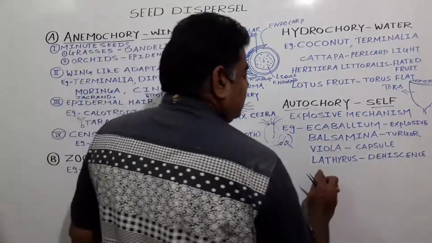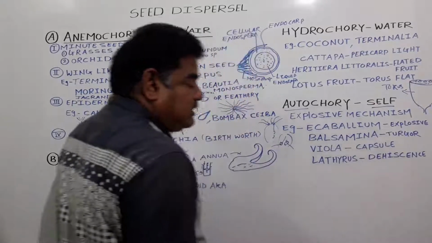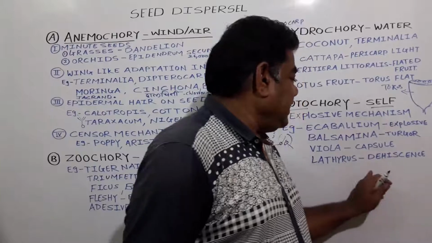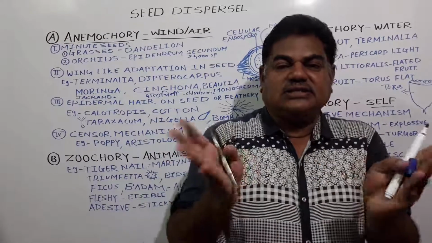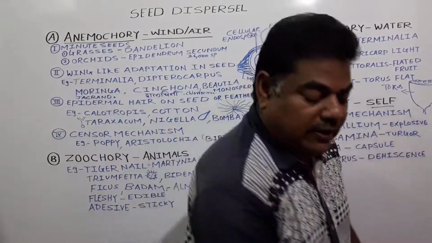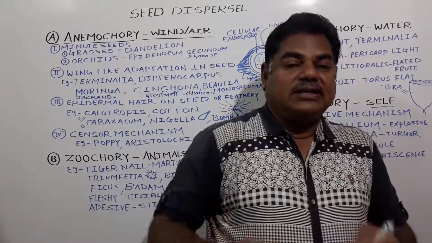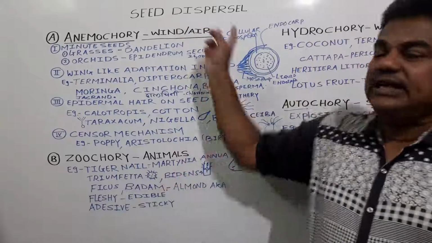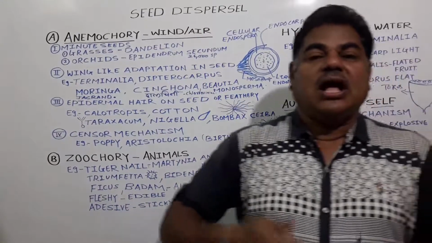So in case of these species, Lathyrus or Vicia, dehiscence takes place, and due to that dehiscence the seeds get liberated like this. All these are the mechanisms which are carried out in all these plants, in which the seeds get dispersed from one place to another.